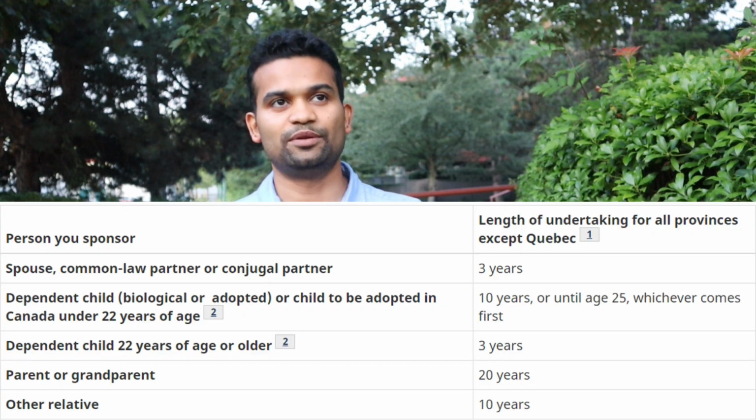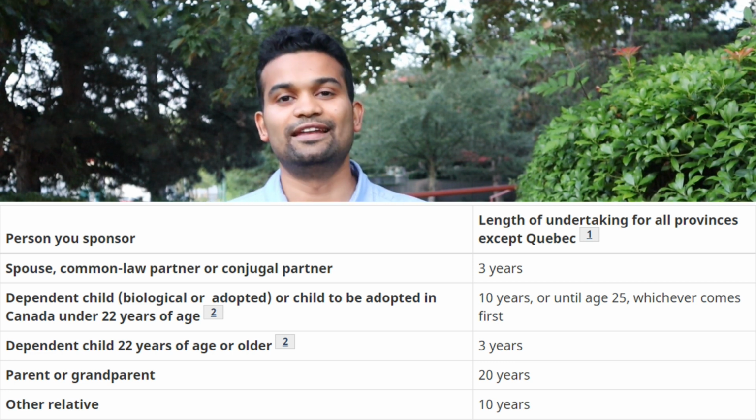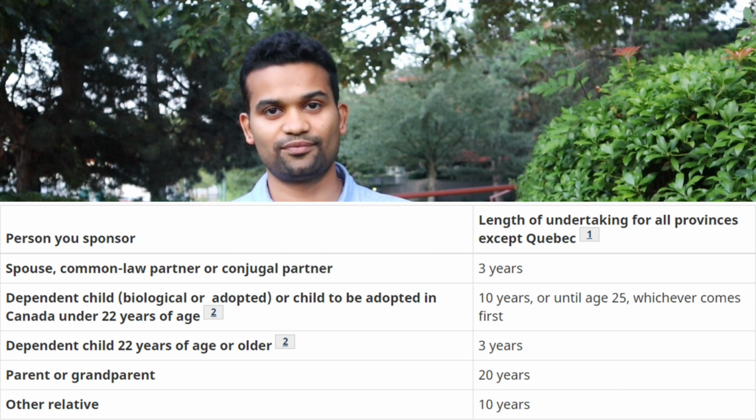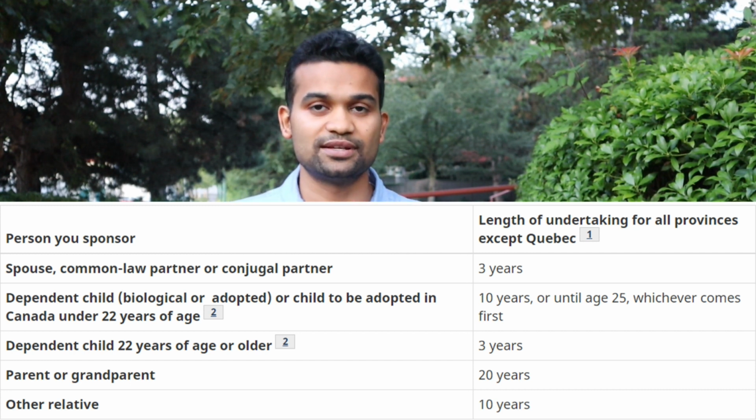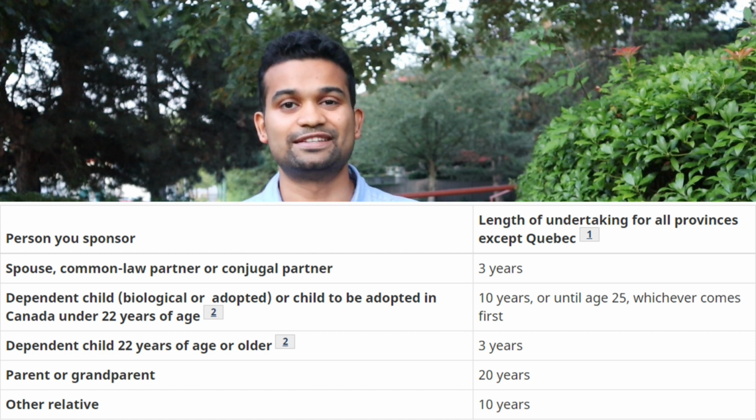Now, we also have to understand the length of undertaking in each case. The length of undertaking is the period where the federal government will hold you financially responsible for the person whom you sponsored. Now, the length of undertaking changes as per the relationship type and the age of the person being sponsored. So, for example, if you're sponsoring a spouse, a common law partner, or a conjugal partner, then the length of undertaking is 3 years. If you're sponsoring your parents or grandparents, then the length of undertaking is 20 years. If it is any other relative, then it's 10 years.